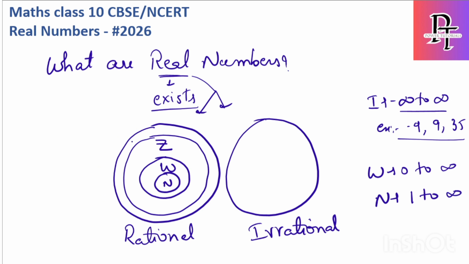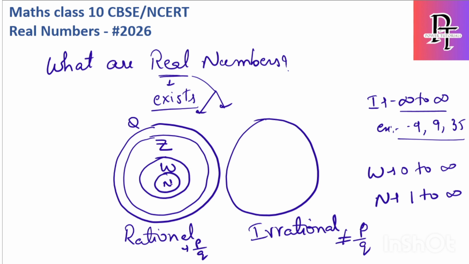What about rational? Whichever number can be written in the form p by q, consider it as rational. Which cannot be written in the form p by q is called irrational. Irrational we will cover later, once exercise 1.1 is done. Now we'll study only rationals. Inside rational, as I told you, we have integers. Inside integers we have whole numbers. Inside whole numbers we have natural numbers.